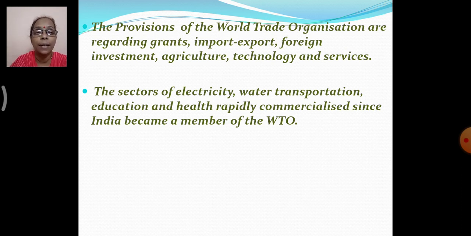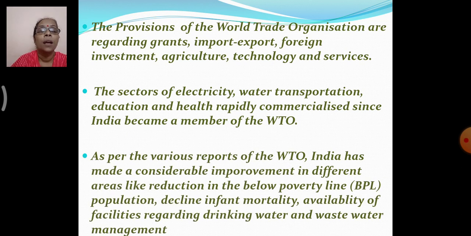Now, as per various reports of the World Trade Organization, India has made considerable improvement in different areas. In which areas has India made improvements? Like reduction in the below poverty level, so BPL has reduced.